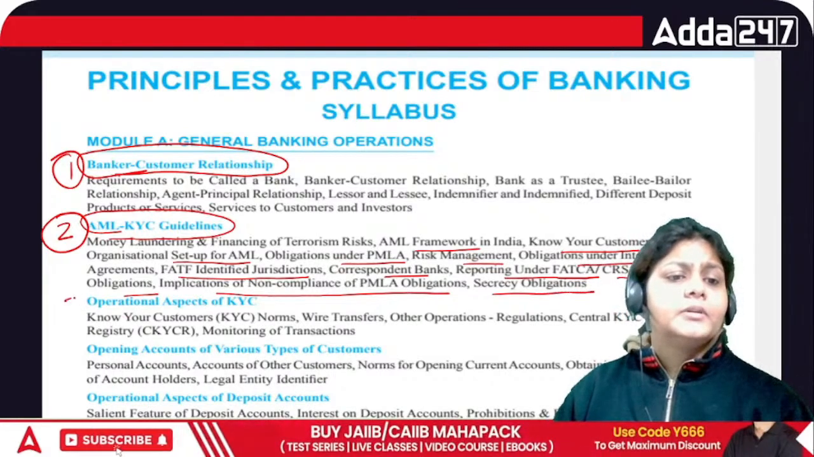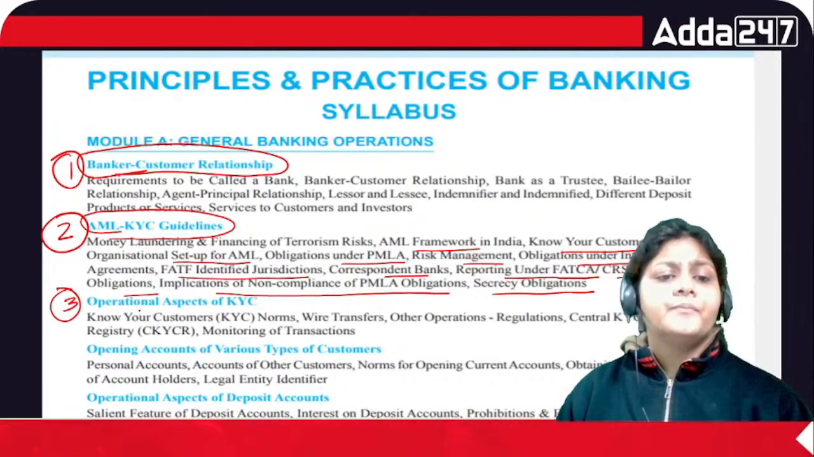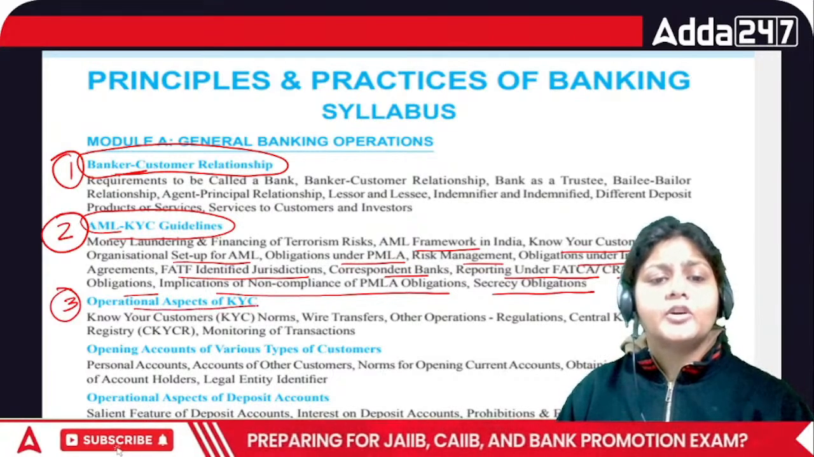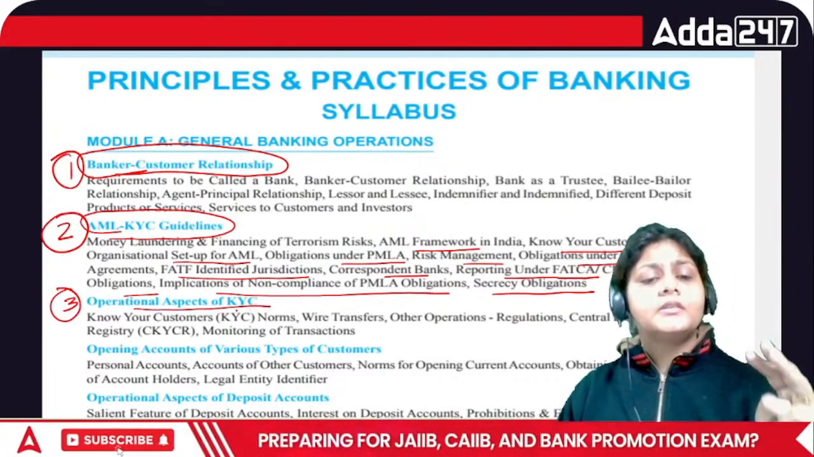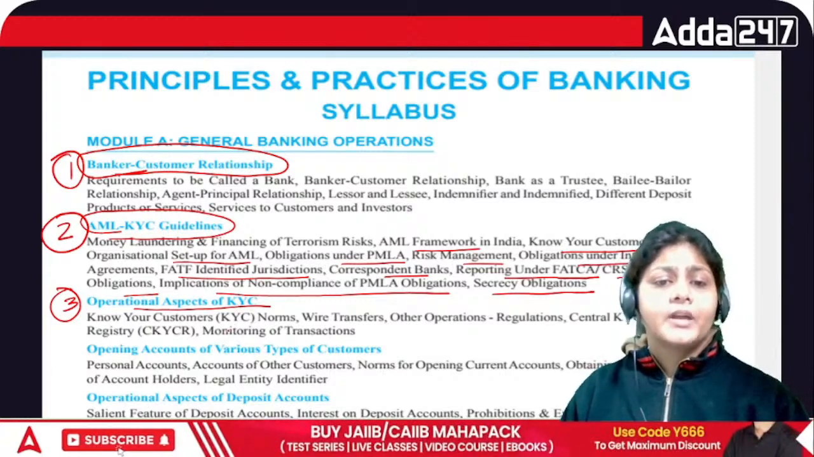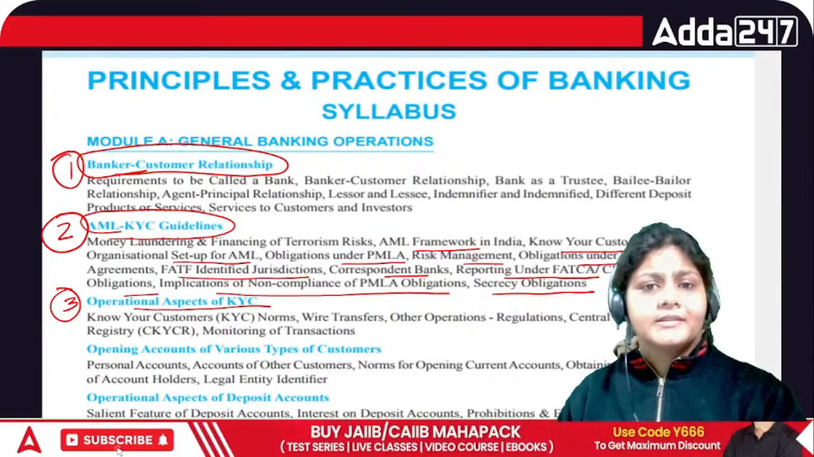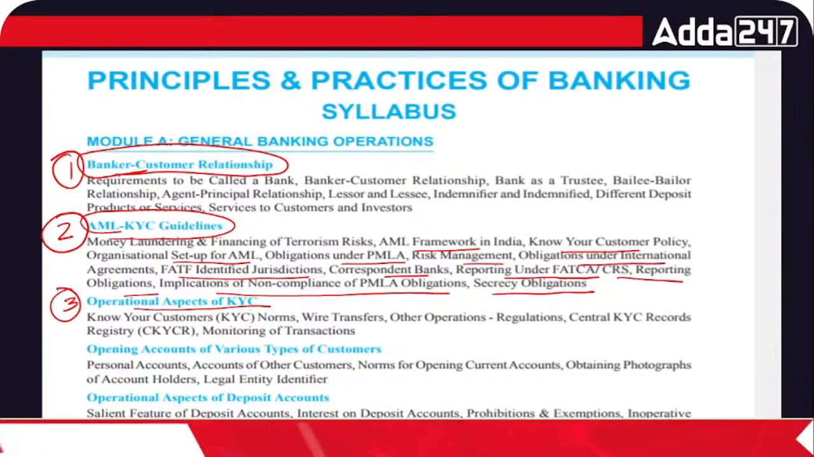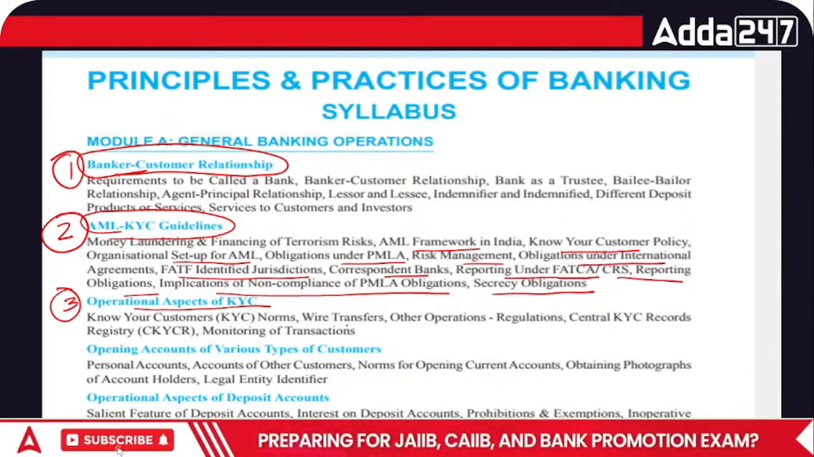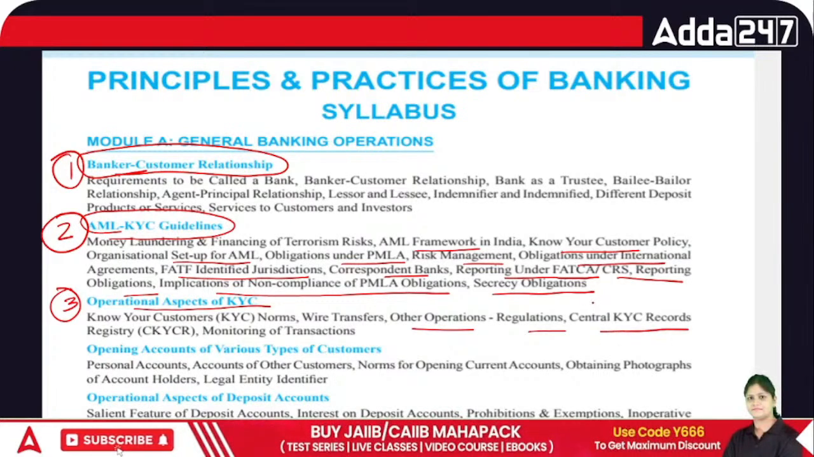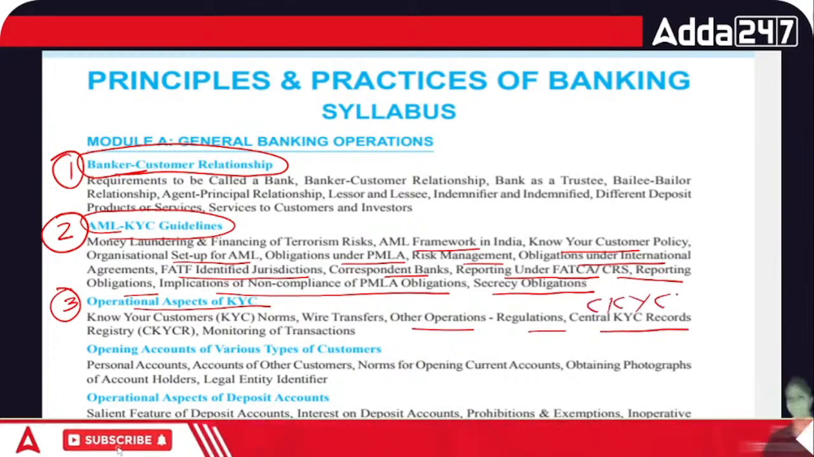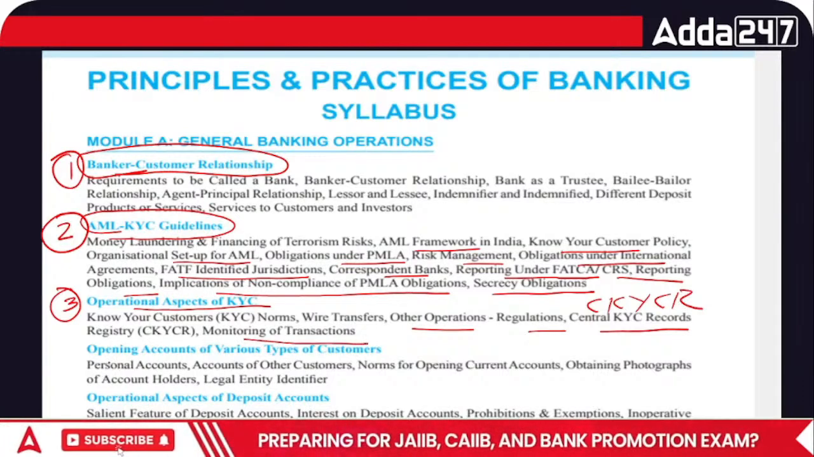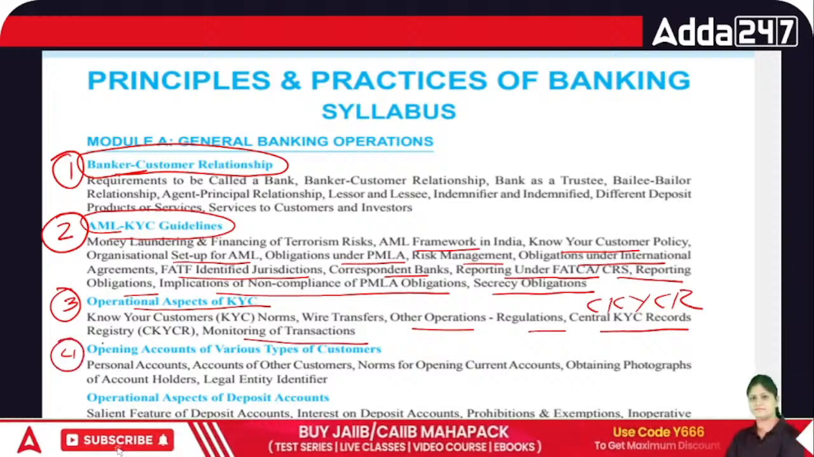Then in chapter number 3 we are going to cover the operational aspect of KYC. So in the third chapter we are going to cover the KYC norms, wire transfer, then other operation regulation, central KYC, that is CKYCR, and monitoring of transaction.